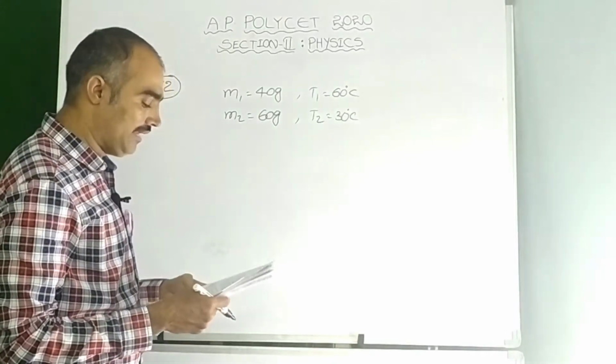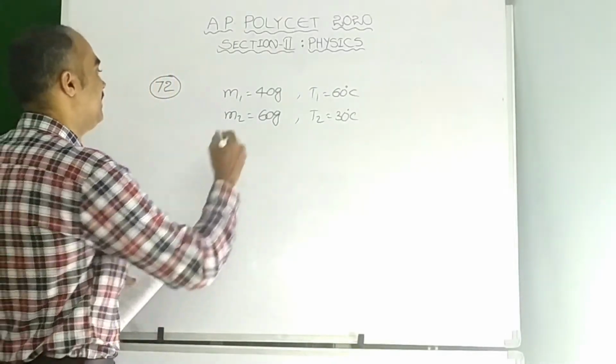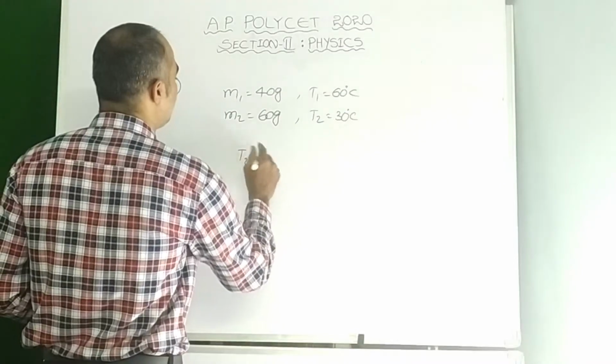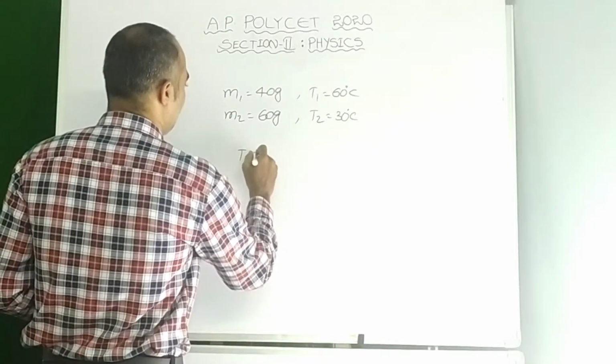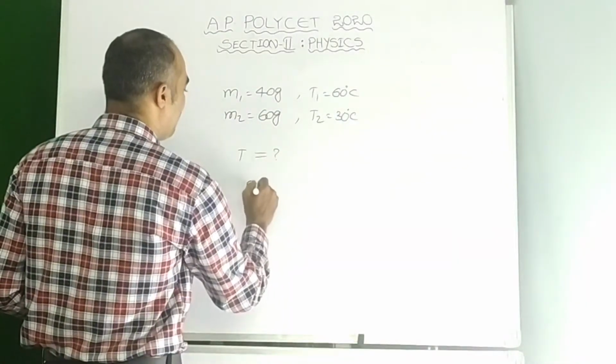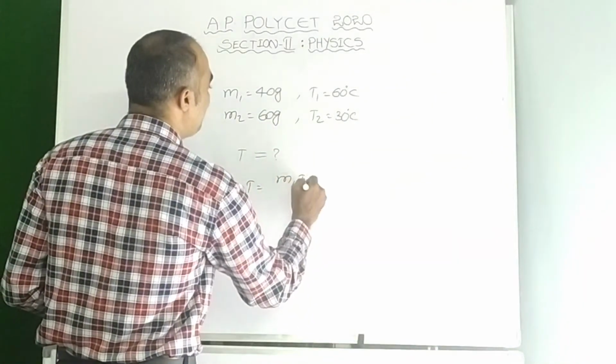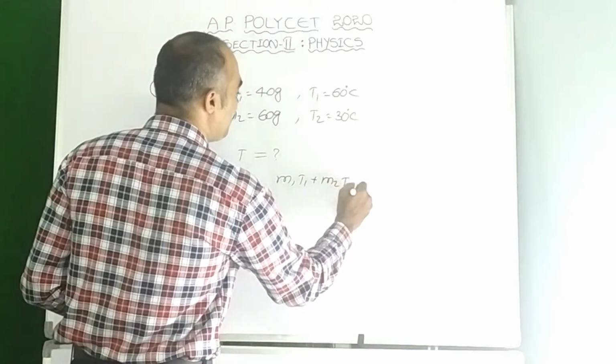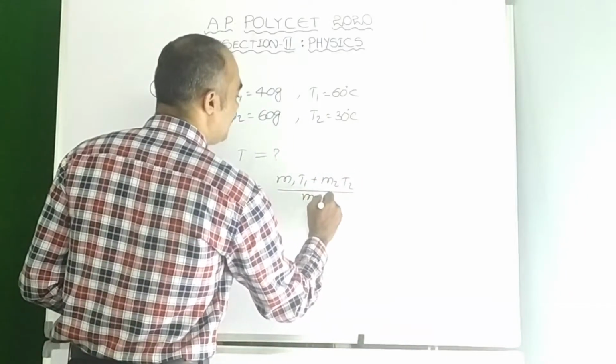Here grams indicate mass, and this one is a temperature, so T2 is 30 degrees centigrade. Then the final temperature of the mixture, indicated by T, is to be found. We have the formula T equal to M1 T1 plus M2 T2 by M1 plus M2.